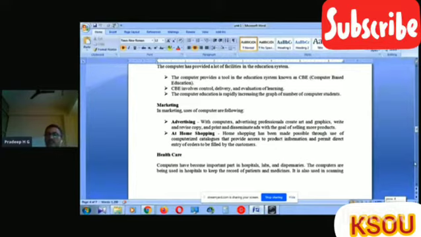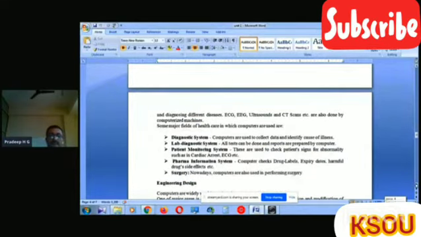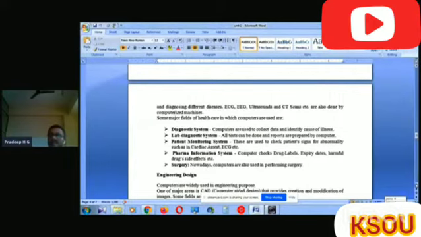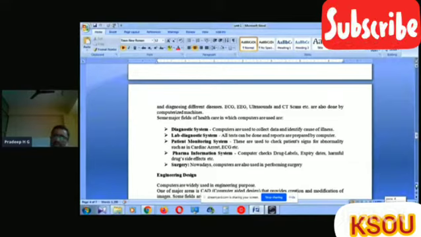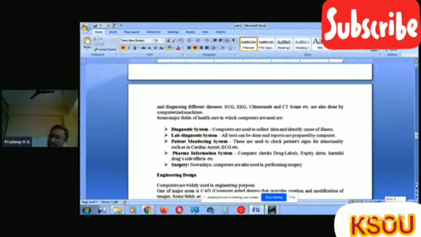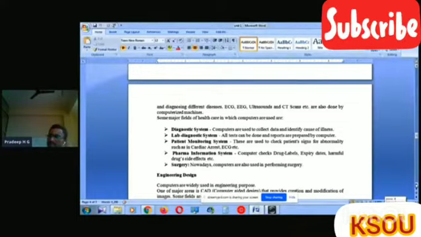It is also used in scanning and diagnosis of different diseases. For example, ECG, EEG, ultrasound, and CT scans, etc. These are some examples of applications of computers in the healthcare industry.